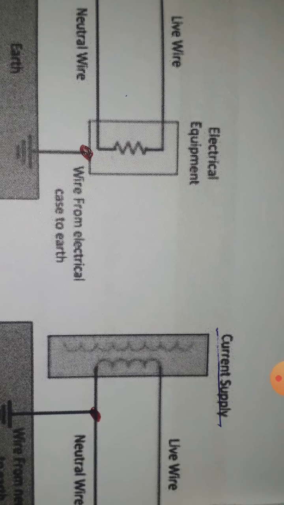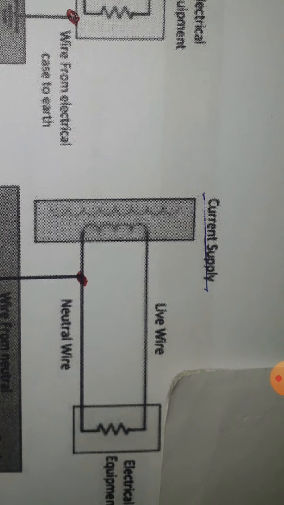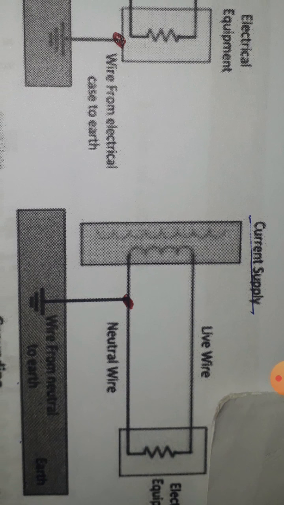Next one is the same, a transformer with a live wire, phase wire, and a neutral wire, and the neutral wire is connected to ground. So this is the system earthing. The same load of equipment is given, like the other one, but in another area the equipment body is also earthed. This is protective earthing, and the neutral is also earthed in the ground.